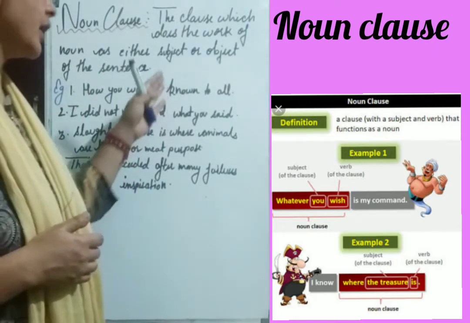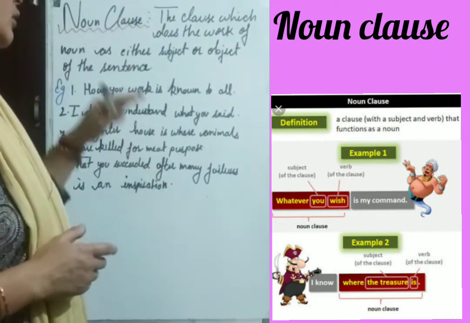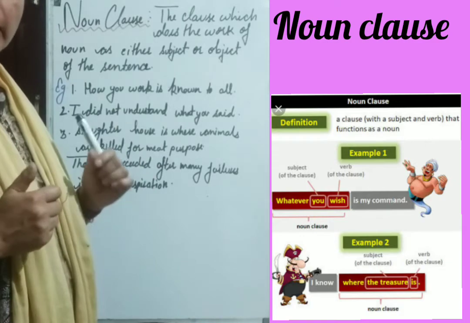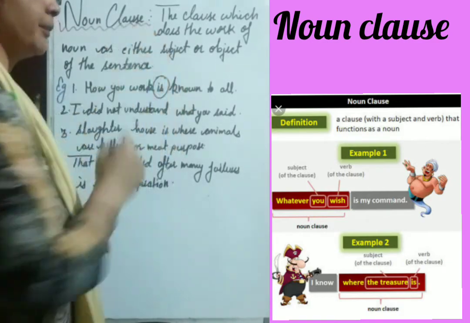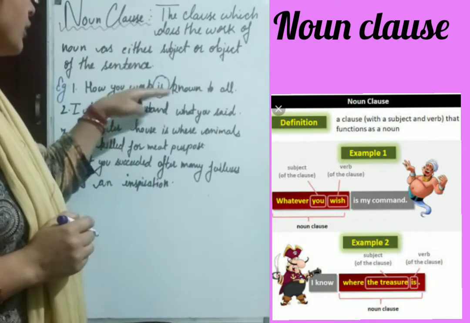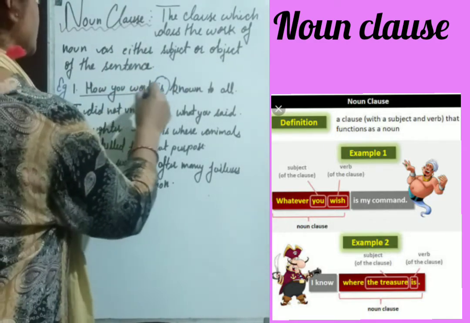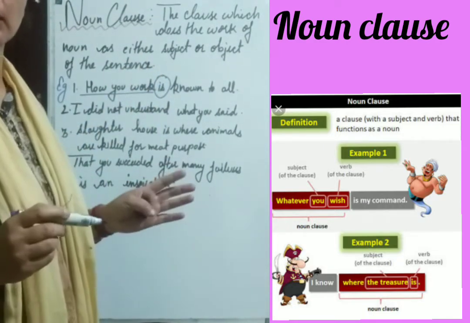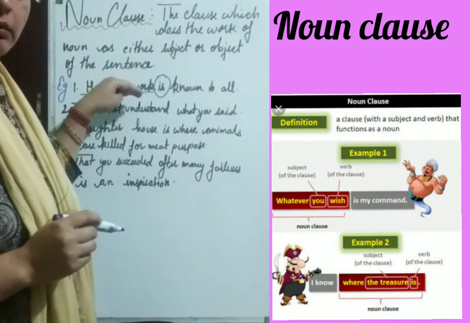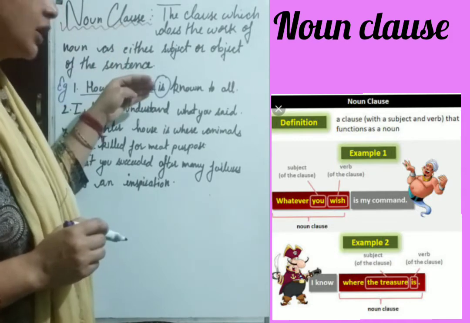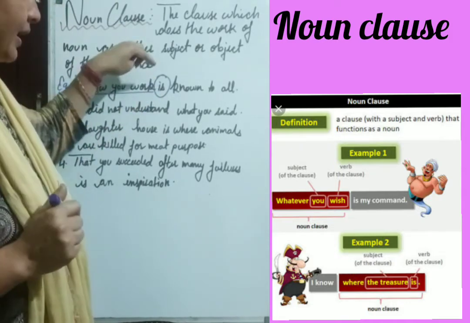How you work is known to all. First thing which we have to identify in a sentence is the verb, and the verb here is is. Before is there is a clause, how you work. This is a noun clause, children, and this noun clause works as a subject of the verb is.